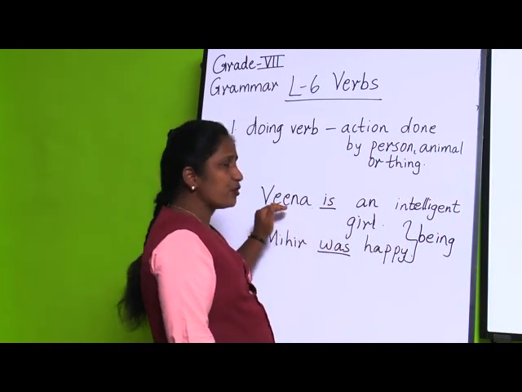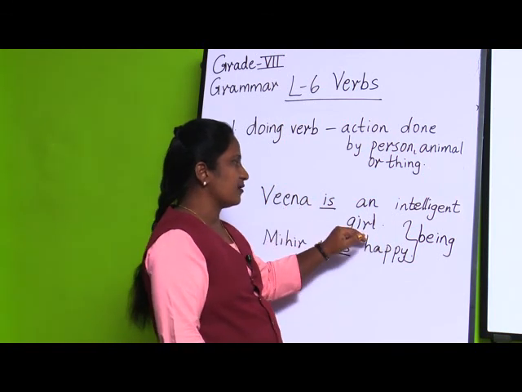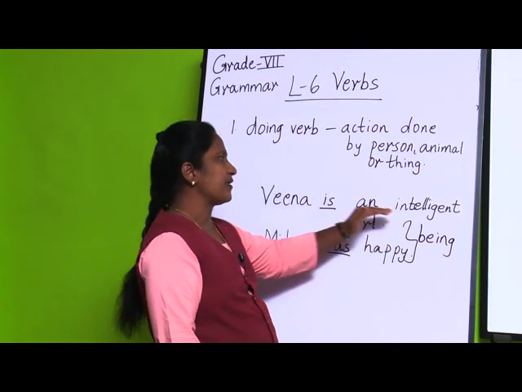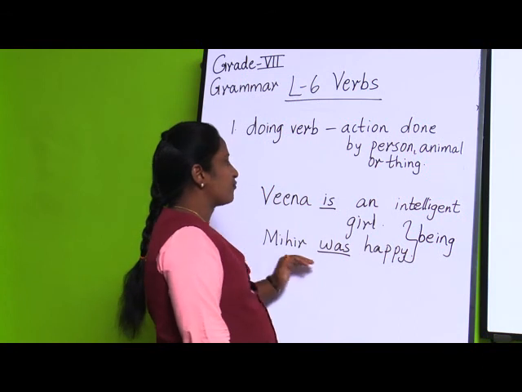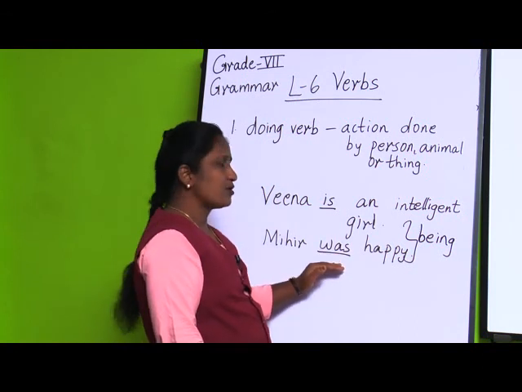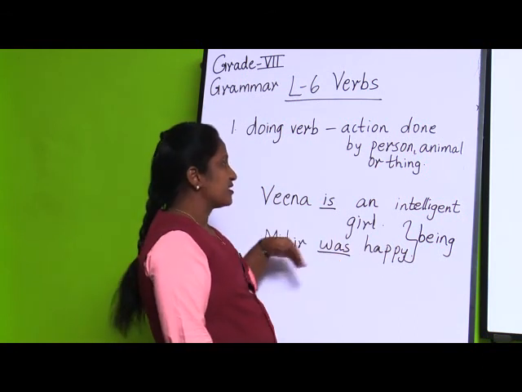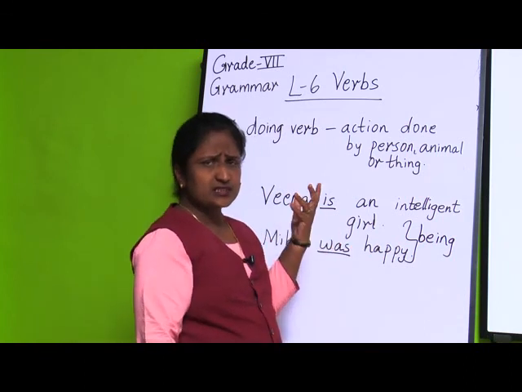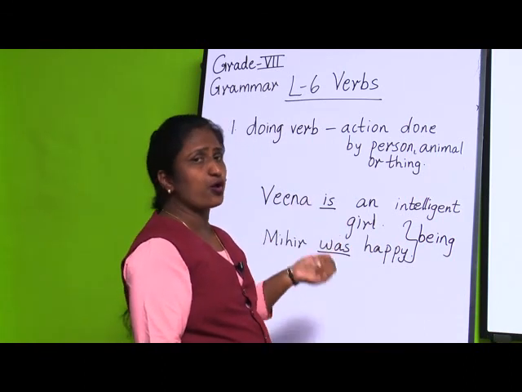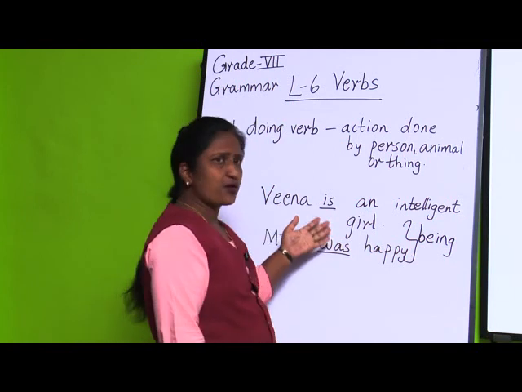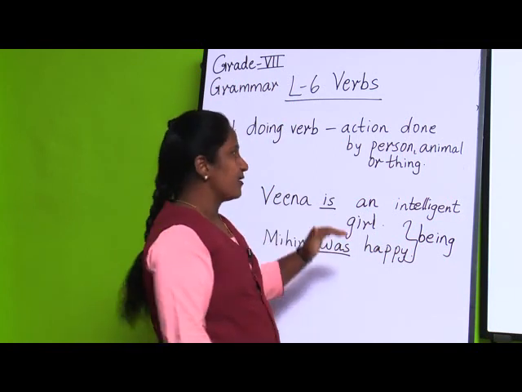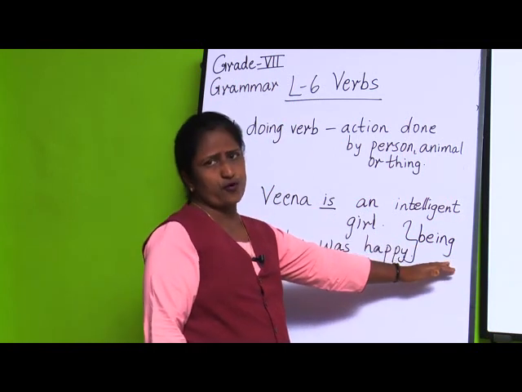Now here, what have they told? Veena is an intelligent girl, meaning what she is? She is an intelligent girl. Then Mihir was happy. How was he? He was happy. So when we are telling about any person or any animal or anything, what they are or what he or she is, that is called as being form of verb.